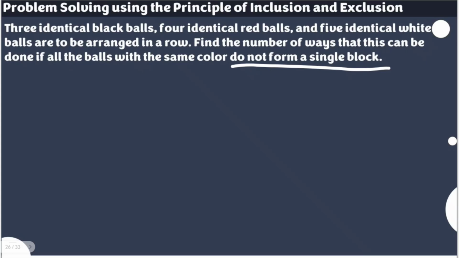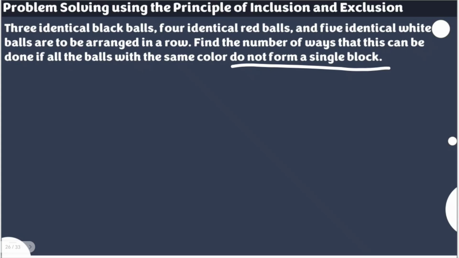How do we attack this problem, and how is this related to the principle of inclusion and exclusion? First and foremost, to answer this problem, let's think of what is asked. Number of ways for all the balls with the same color that do not form a single block. What if we turn it around and we try to solve first the number of ways where those balls with the same color will form a single block, and then later on remove that from the total number of arrangements, regardless of whether those arrangements are forming a single block or not forming a single block.